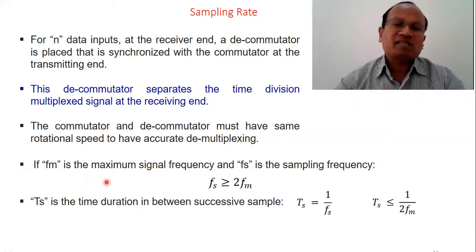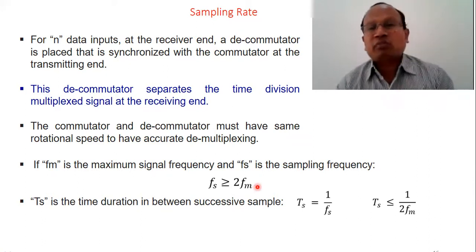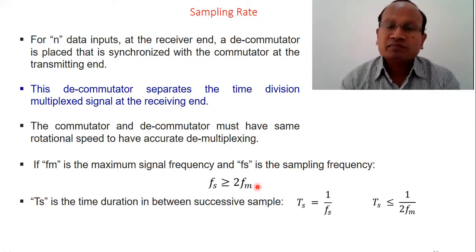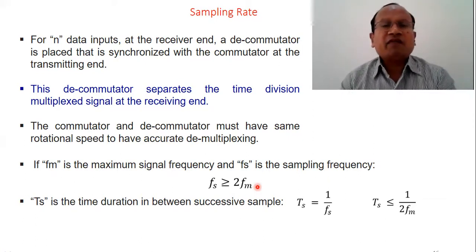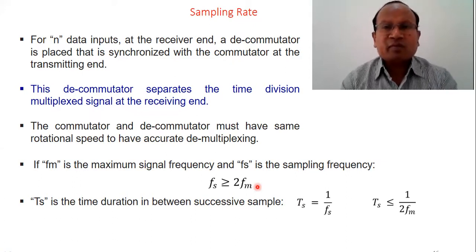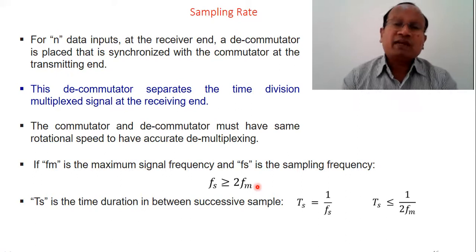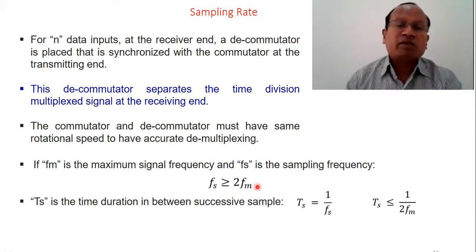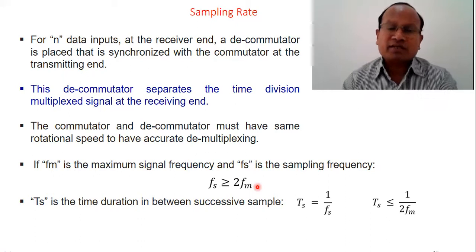Fm, say, is the maximum signal frequency. Fs is the sampling frequency. We all know that the Nyquist theorem suggests that the sampling frequency must be greater than or equal to twice the maximum signal frequency. So the Nyquist theorem must be satisfied. Otherwise, there will be difficulties related to non-observance of the sampling rate. There will be aliasing, and possible interference between the two symbols when the sampling rate is not properly maintained.